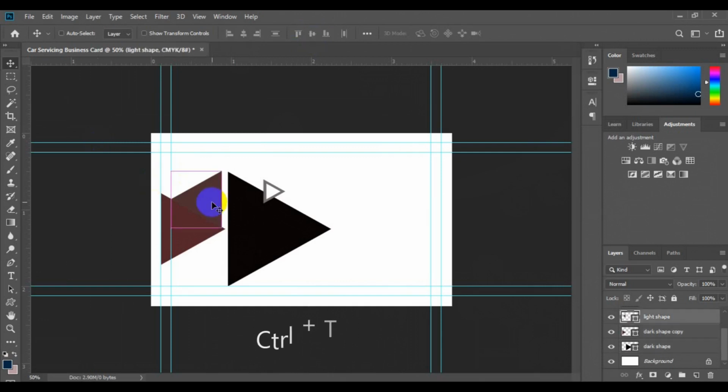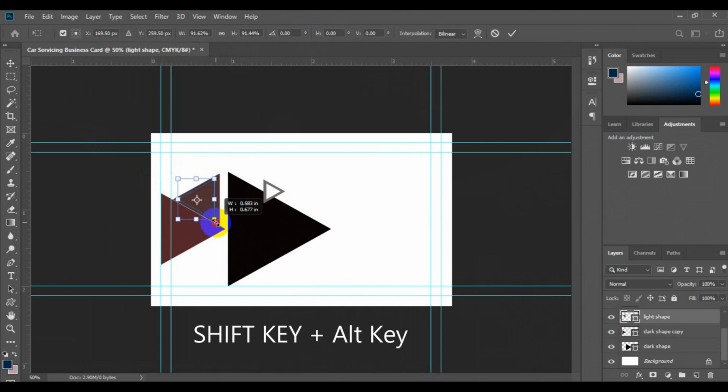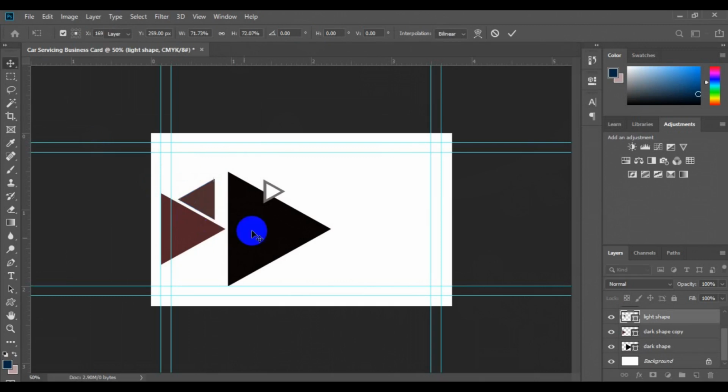We have to press Ctrl T to open the transform tools, Shift key and hotkey. Then we need to adjust this one right here. Okay. So once we adjust the size, we press Enter on our keyboard. Then we have to look for this particular shape, okay, which is the dark shape. So we can change this color to an alternative dark shape.